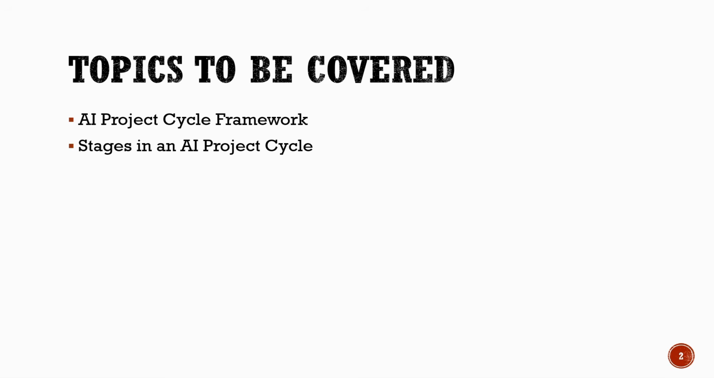Topics to be covered. In this chapter, we will cover some important topics related to the AI project cycle. First, we will understand the AI project cycle framework, which provides a structured approach to solving problems using artificial intelligence. Next, we will learn about the different stages in an AI project cycle. Through a real-life scenario, how pest infestation can damage crops. This example will help you understand how AI can be used to solve practical problems.